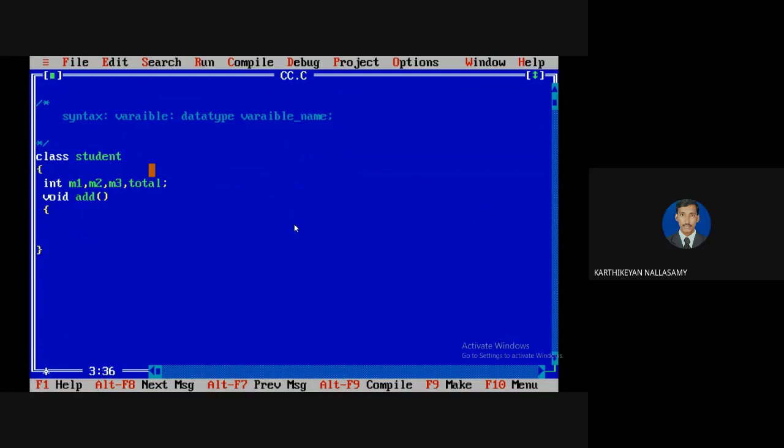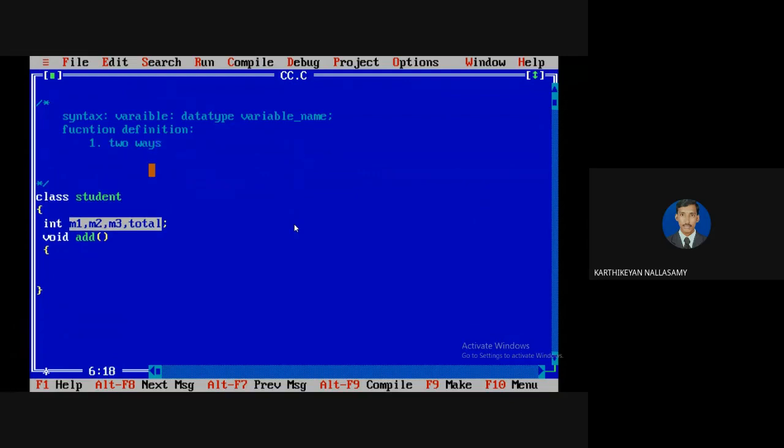So the same thing I have defined here. The data type is integer and there are 4 variables belonging to the same data type, so all the variables are separated by comma. Next one is the function definition. A function can be implemented in 2 ways. There are 2 possible ways you can implement it.